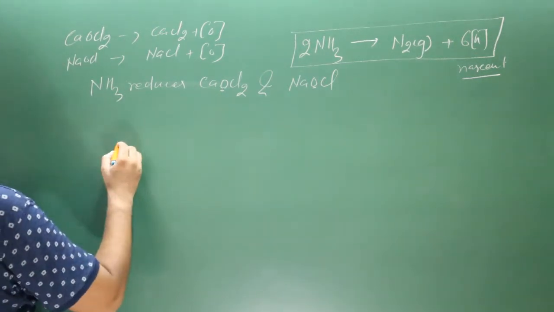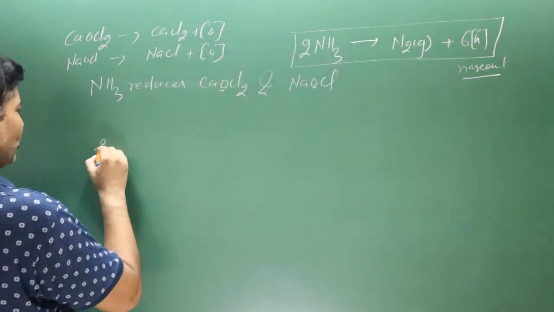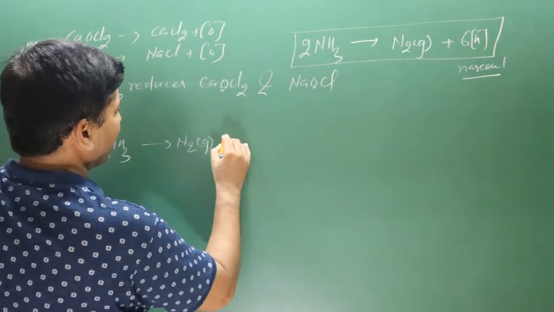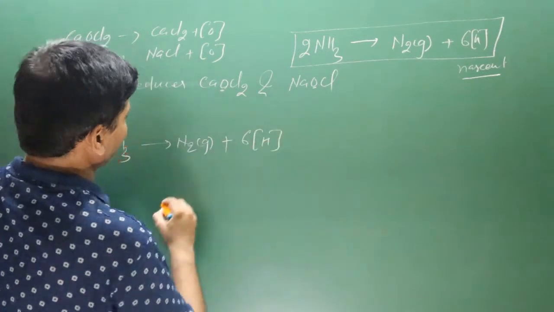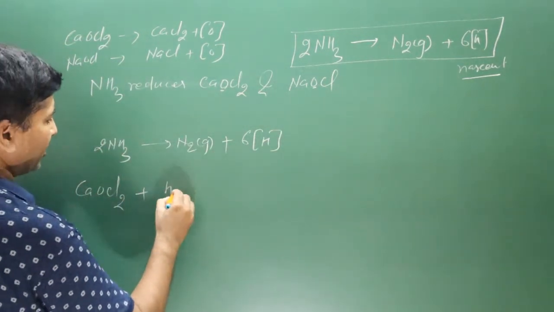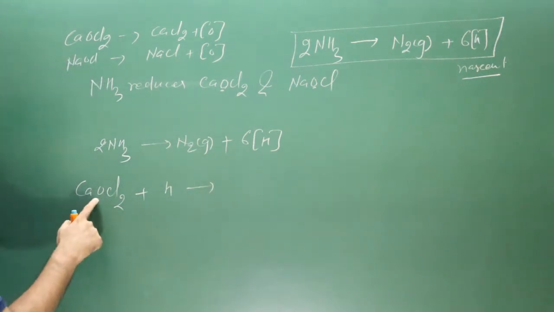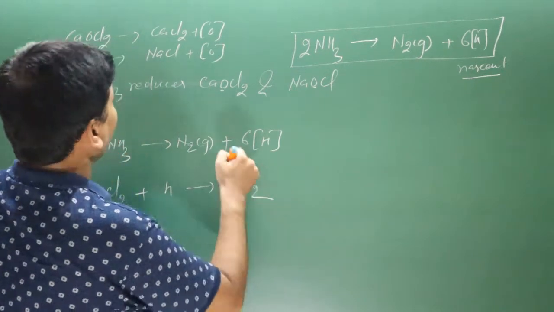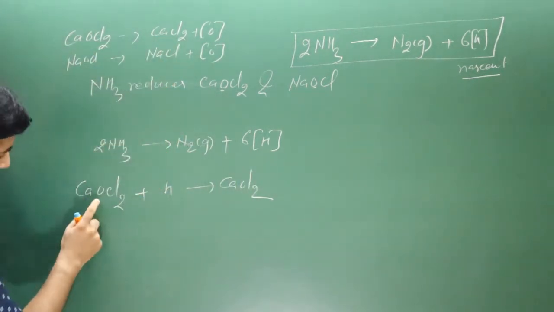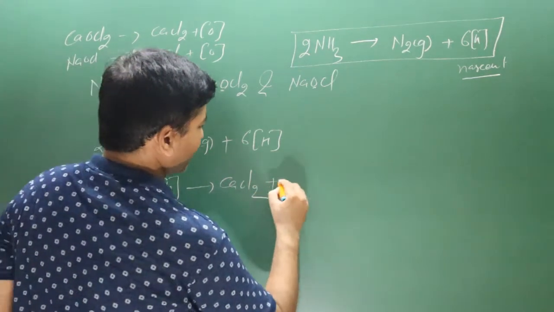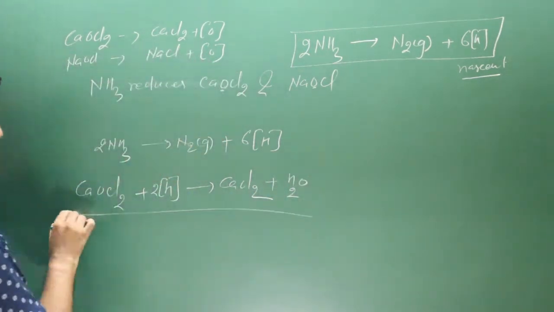Now we have the base equation. Use the base equation: 2NH3 releases nitrogen gas and we have 6 nascent hydrogen. First I take bleaching powder, then we have nascent hydrogen. It will release nascent oxygen and convert into calcium chloride. This nascent oxygen will combine with 2 nascent hydrogen to produce a water molecule. The reaction is almost completed.